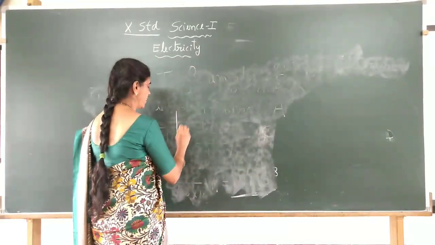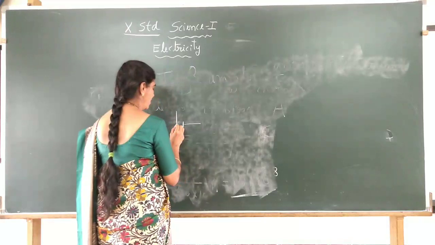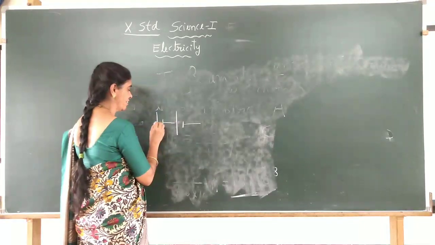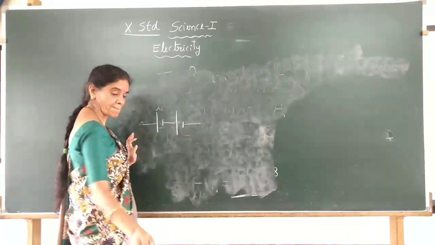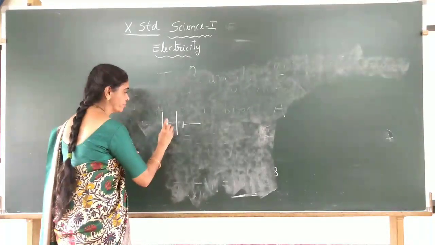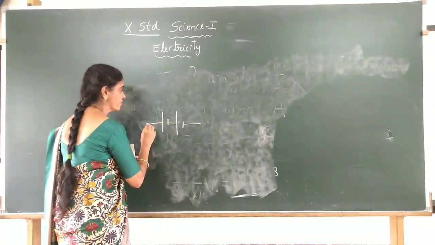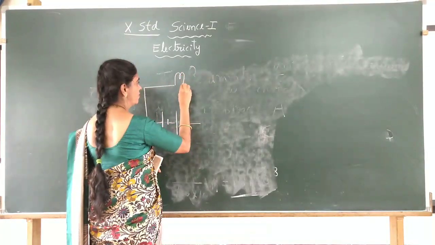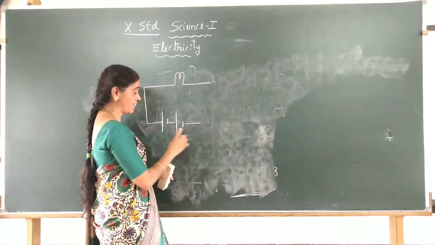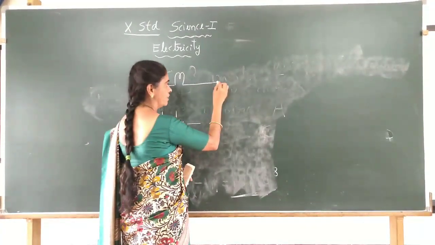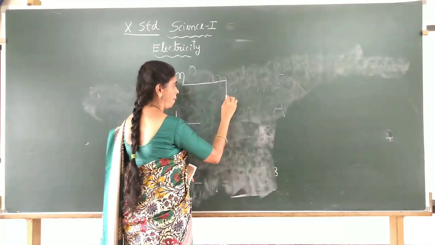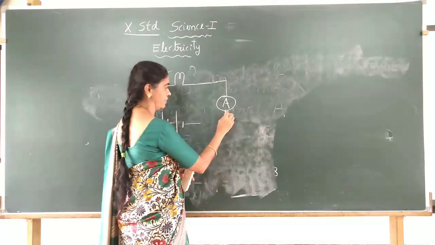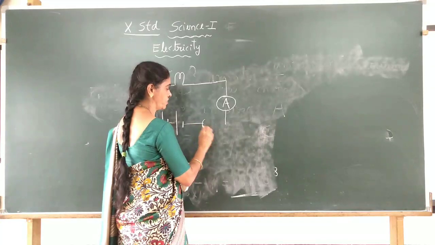So you need one battery. It is a cell; battery means a group of cells. Then a bulb, which has its own symbol. This is the battery, a group of two cells, and this is the symbol for an ammeter to measure the electric current. And you may use a switch to turn it on and off.